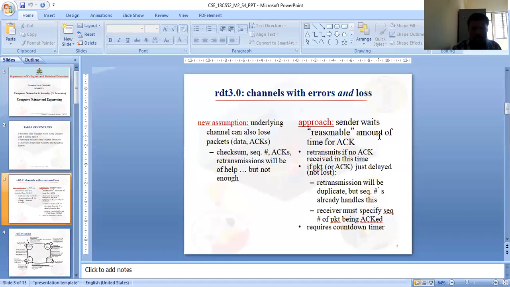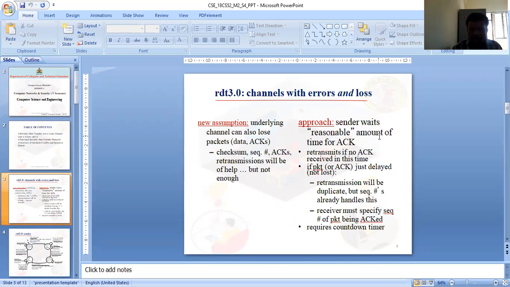So how do we handle a channel with errors and packet losses? If there is an error in the packet, or the packet itself is lost, how do you handle it? The RDT 3.0 approach says that the sender sends and waits a reasonable amount of time for the acknowledgement, and then retransmits the same packet, until the acknowledgement is received.